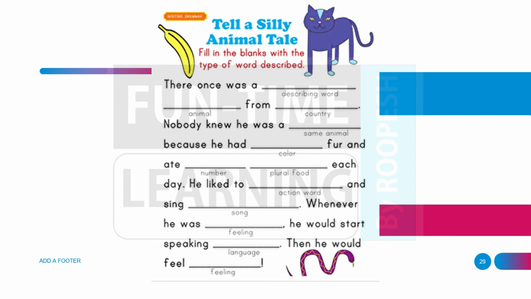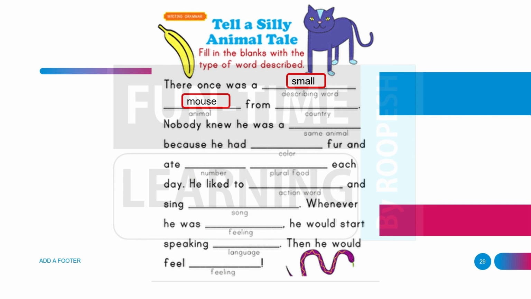For example, there once was a dash and you have to write a describing word there. For example, a poor cat, a shy cat, a beautiful cat, cute, or any other words like that. So I have written the word small here. There once was a small mouse.